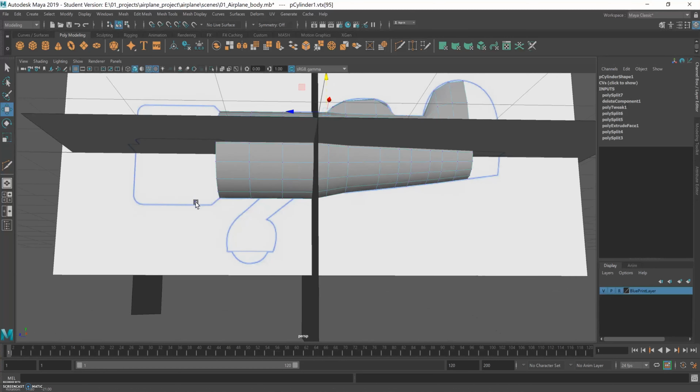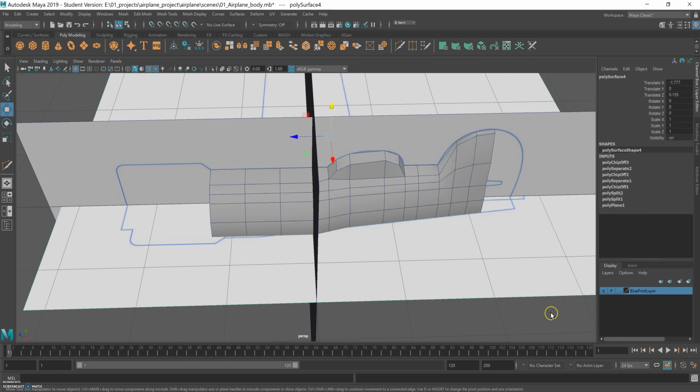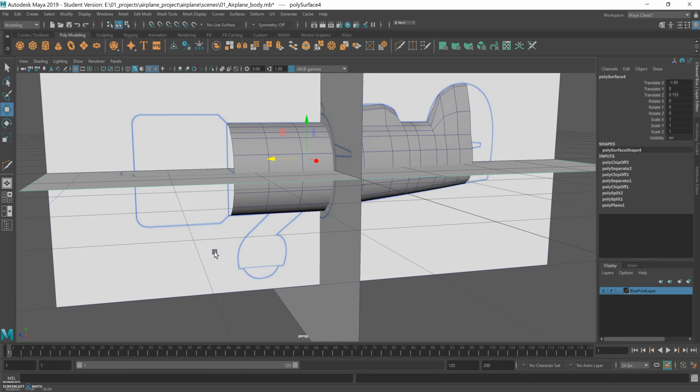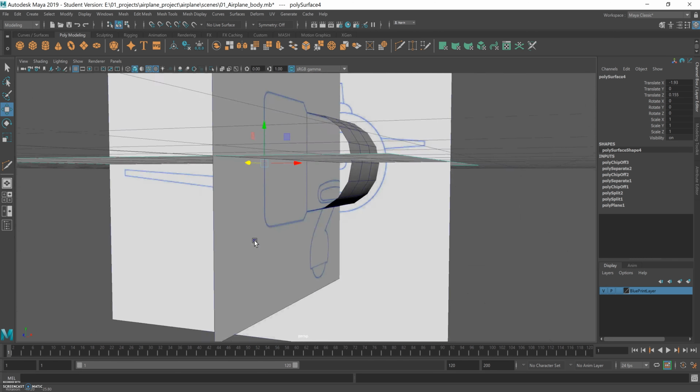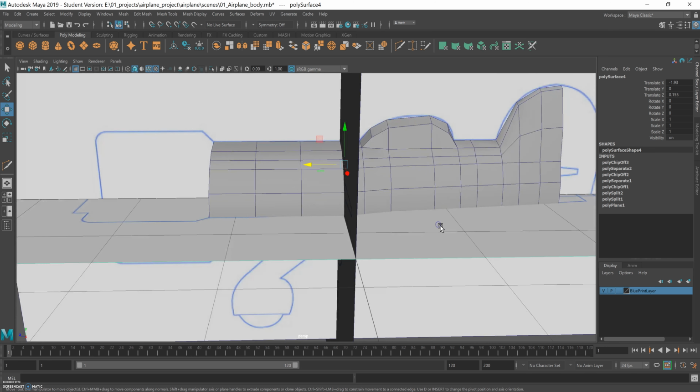So there's a little, I have to bring this to the front a bit, so I'm just unreferencing it on the layer so that I can move it. And now I'm using the translate tool to move the drawing, the top view of the airplane, because it was not matching correctly the side view.